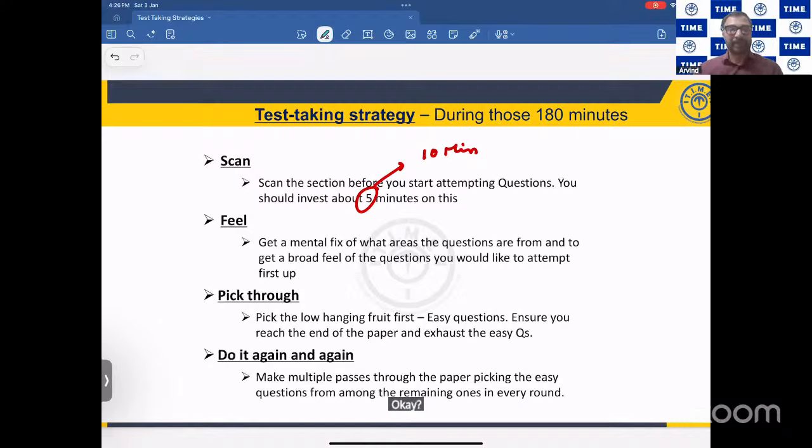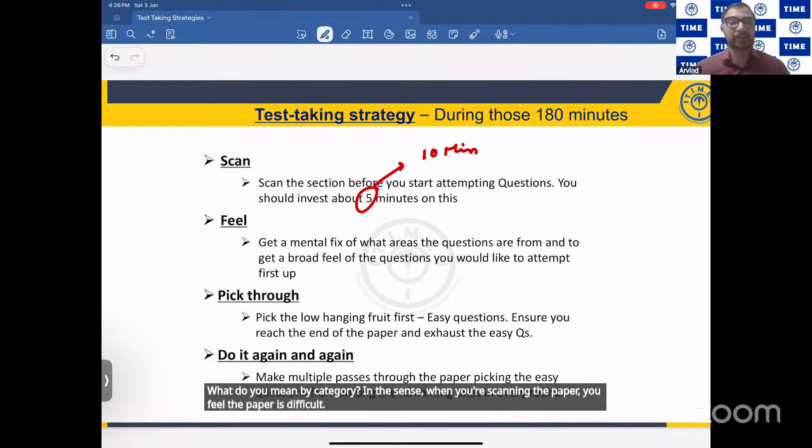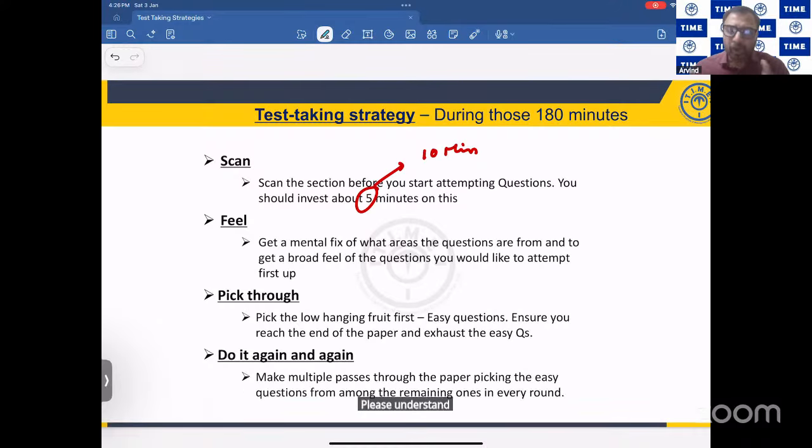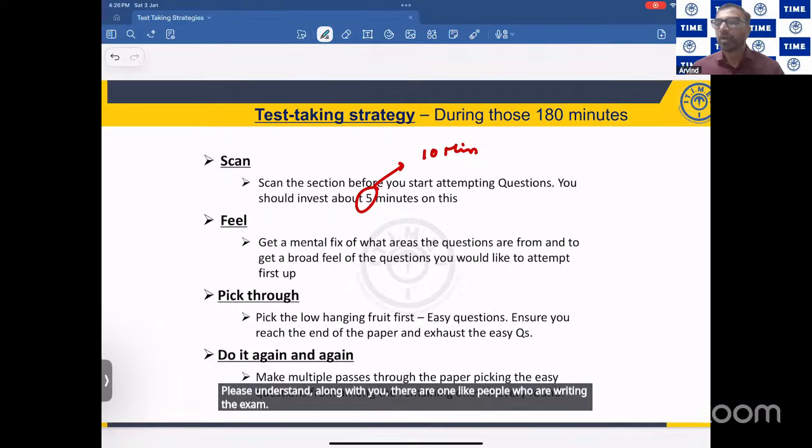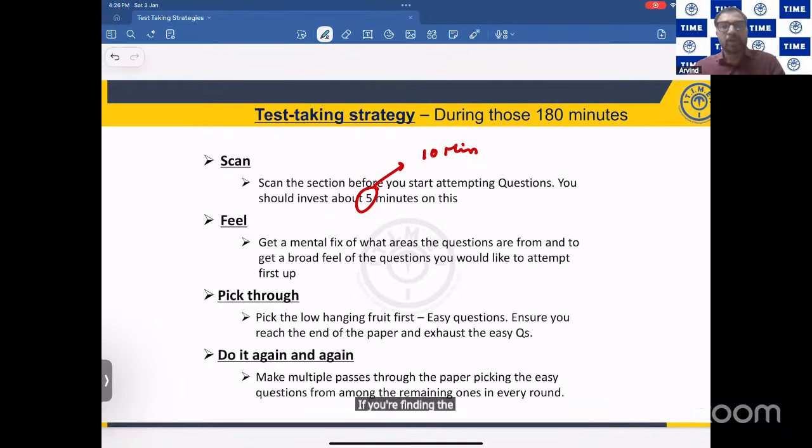Okay, but please understand, when you're scanning and feeling the paper, you should not get carried away. What do you mean by carried away? In the sense, when you're scanning the paper, if you feel the paper is difficult, please understand, along with you, there are 1 lakh people who are writing the exam. If you're finding the paper to be difficult, for the remaining 99,999 people also the paper is difficult.